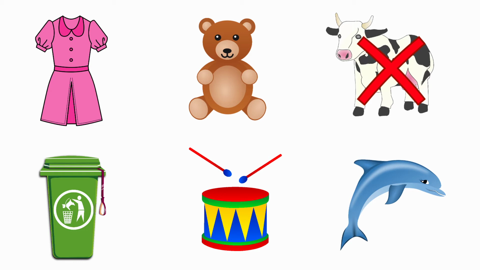Next one, dolphin. The beginning sound for dolphin is D. And the sound for the letter D is D. Both are having the same sounds. So we should not put a cross for the picture dolphin.